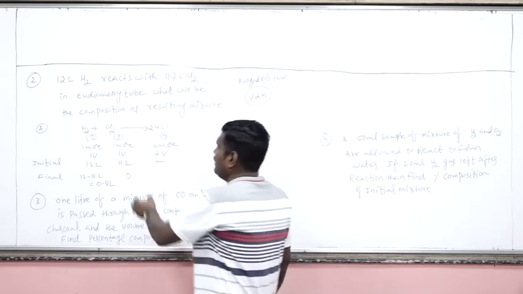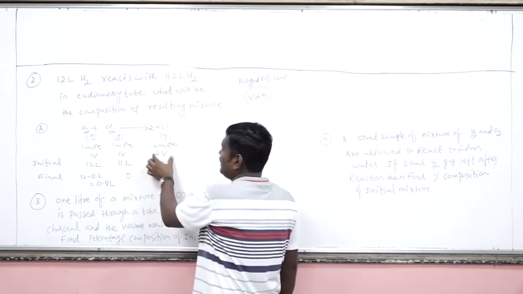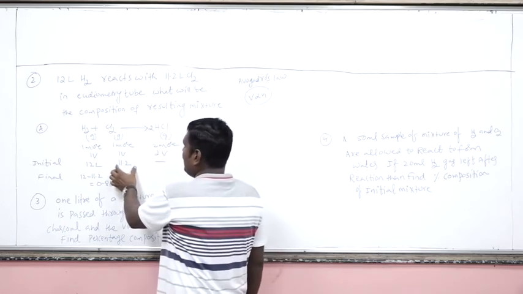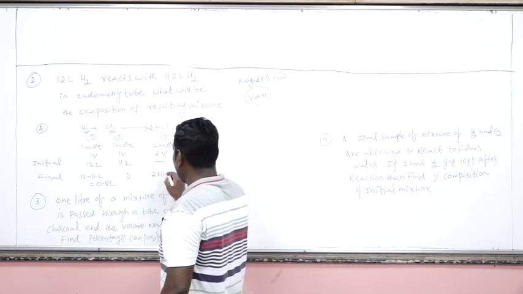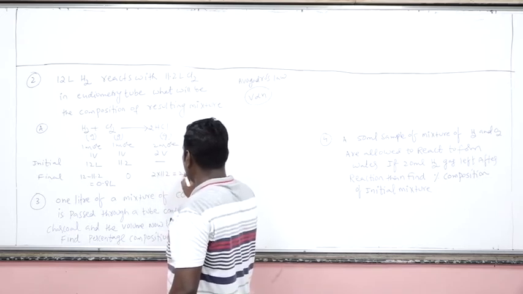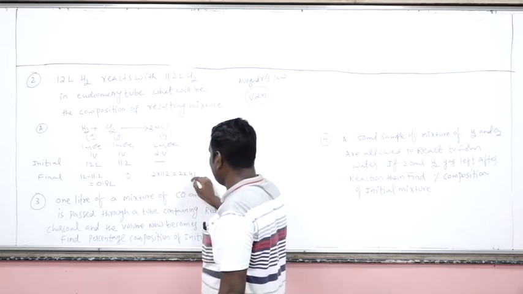Okay. Now one volume of Cl2 gives 2 volumes of HCl. 11.2 volume of Cl2 gives 2 into 11.2, that is 22.4 volume. That is 22.4 liters. Okay.